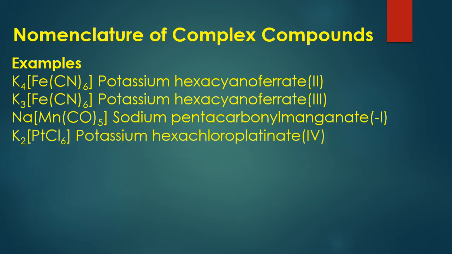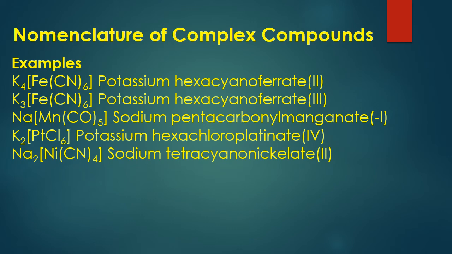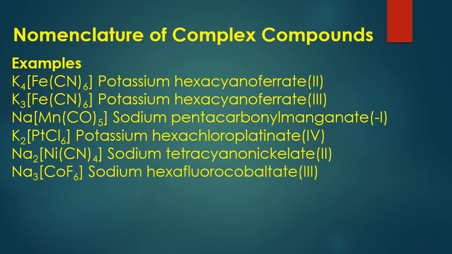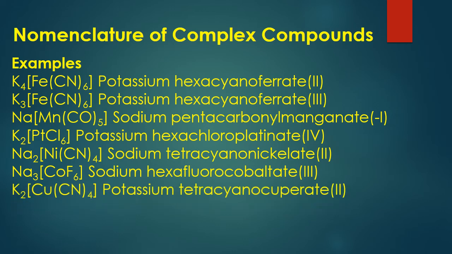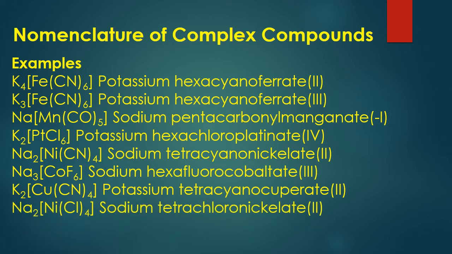This is called potassium hexachloroplatinate(IV). The name of this is sodium tetracyanonickelate(II). Sodium hexafluorocobaltate(III). Potassium tetracyanocuprate(II). Sodium tetrachloronickelate(II).